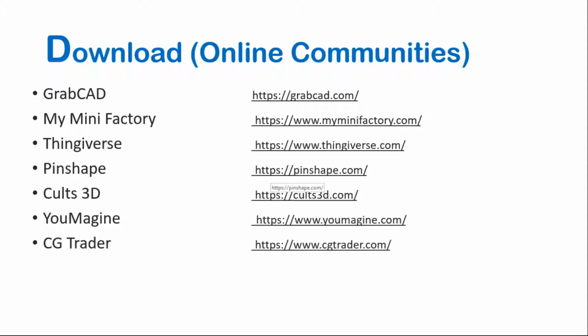And what is the use of this download? Online communities are useful if you want to do any analysis or 3D printing. First we'll talk about 3D printing. If we want a part and we don't know how to design it, we can check in those online communities. There may be a part like a Frija Chuck or something. If the part is there, there is no issue of designing, we can skip the design part. We can directly go to the download and use that to print.